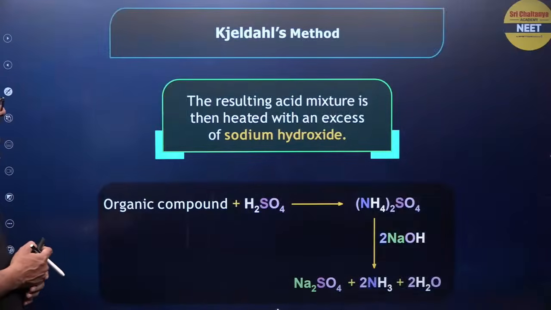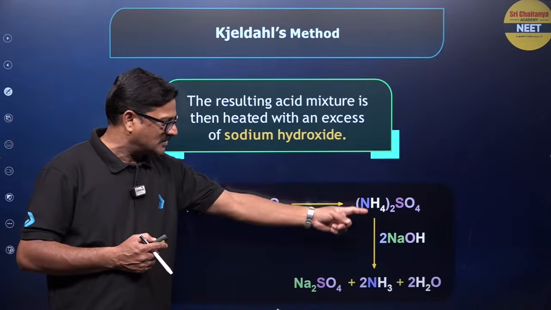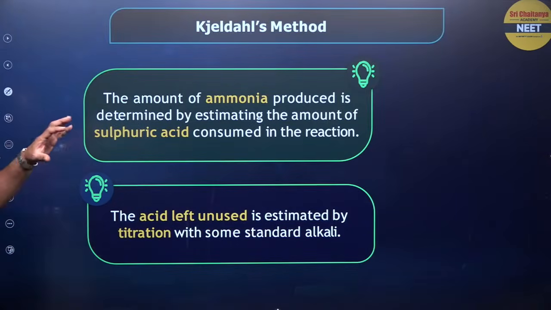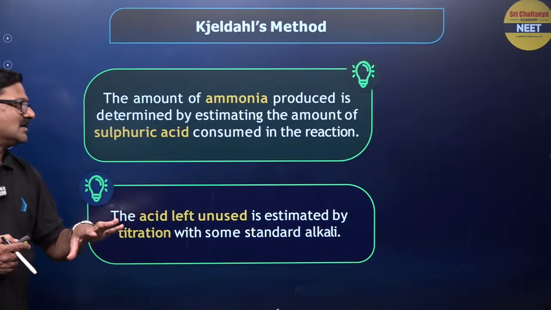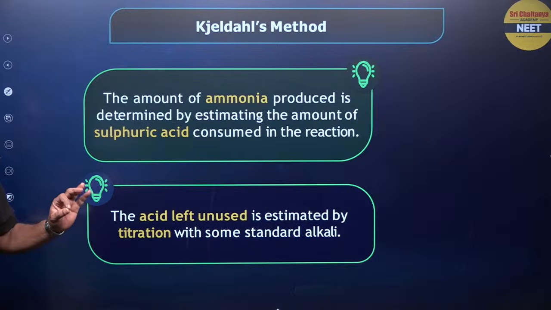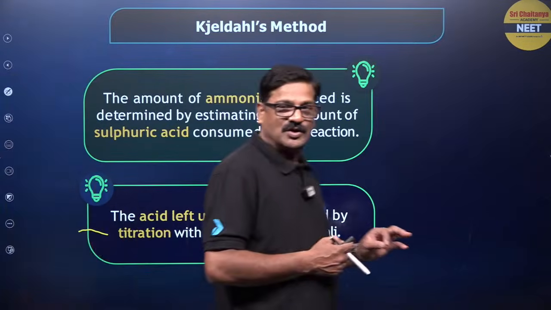The organic compound is converted into ammonium sulfate, treated with sodium hydroxide to get ammonia, and this ammonia is trapped again. So the amount of ammonia produced is determined from the sulfuric acid consumed in the reaction, and the acid left unused is estimated by titration with standard solution of alkali.